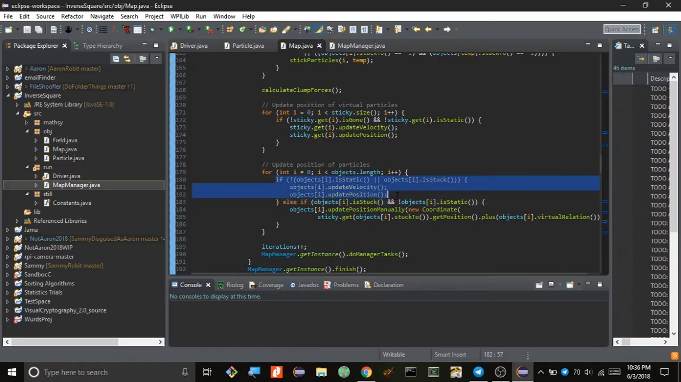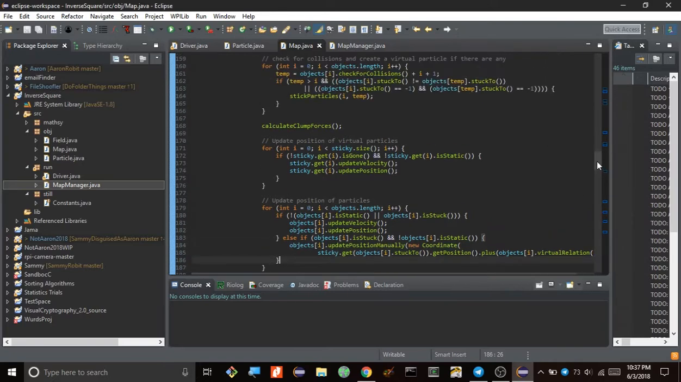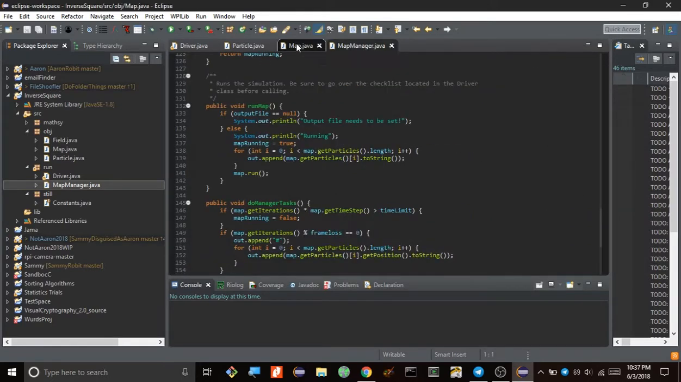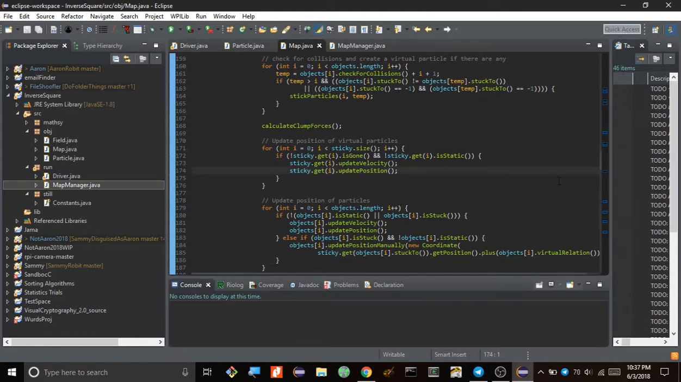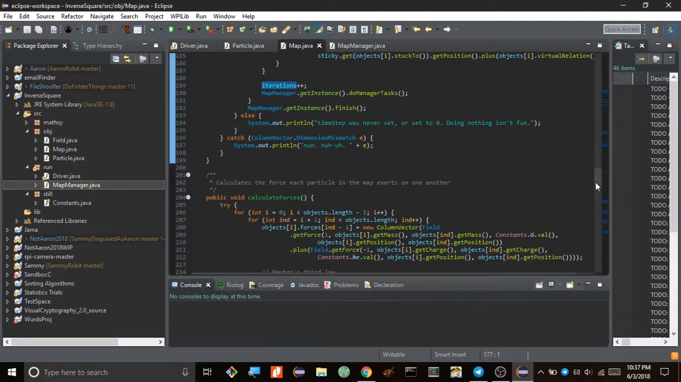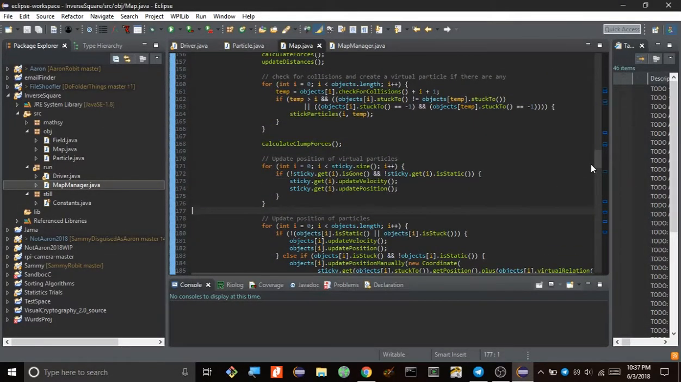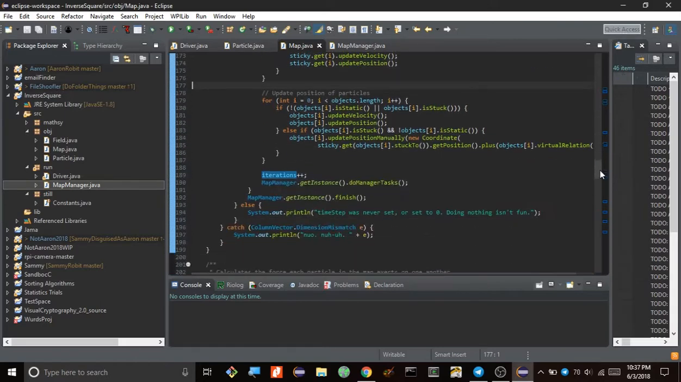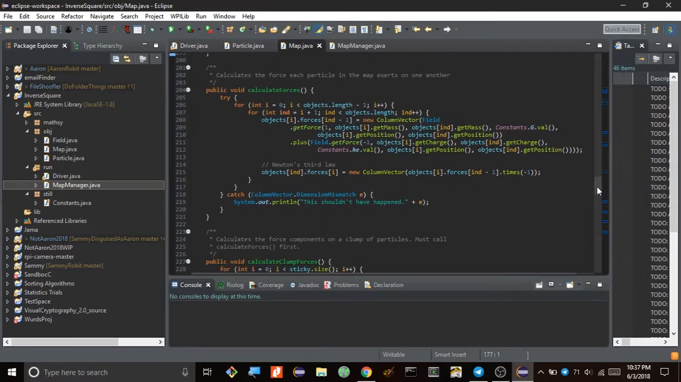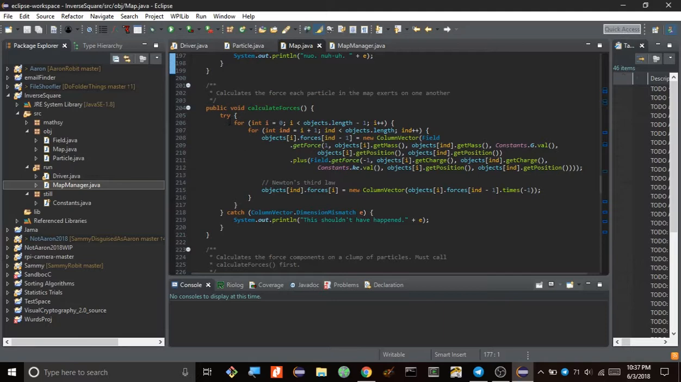So this is just for particles that are free, whereas this is for particles that are bound inside of a clump. And then, of course, I add one to the iteration, that way the map manager can tell how long the map has been running for. Okay, so let's get into the really nitty-gritty, now that we know the basics of how my simulation works. So here is my method that calculates the forces between every particle and every other particle. It's a lot, okay.